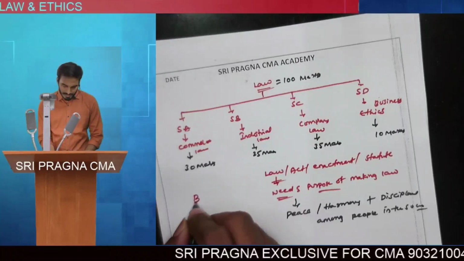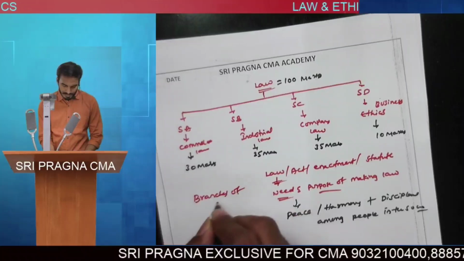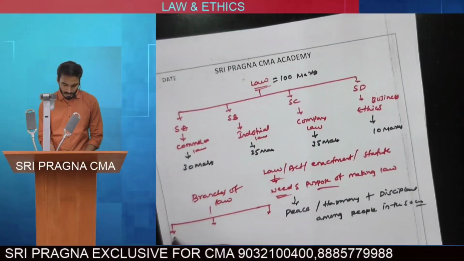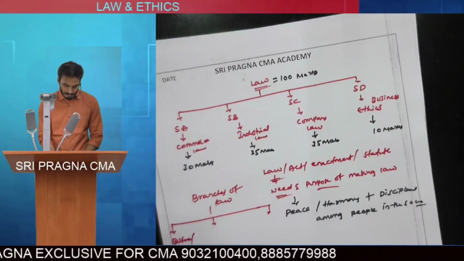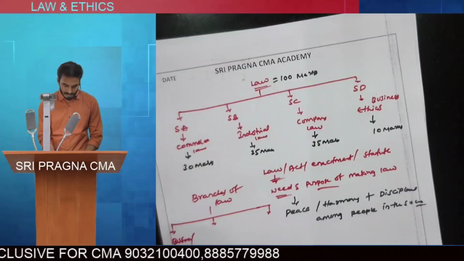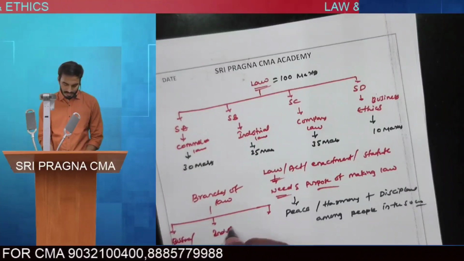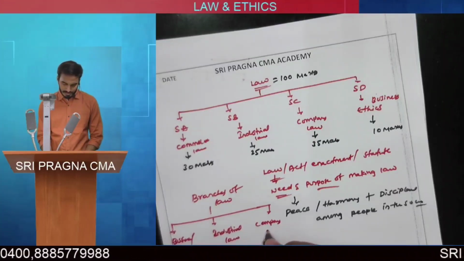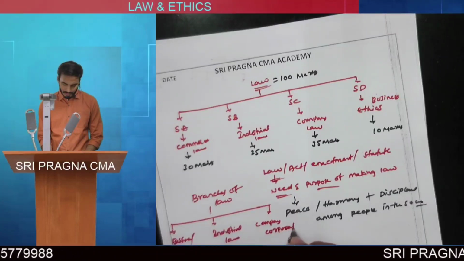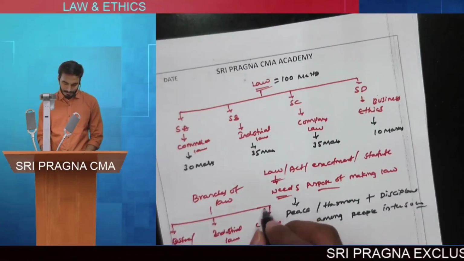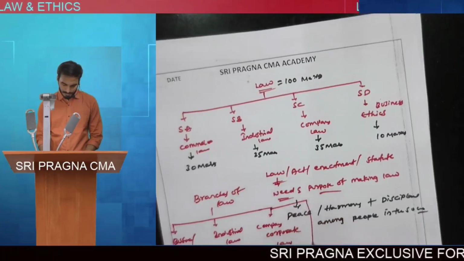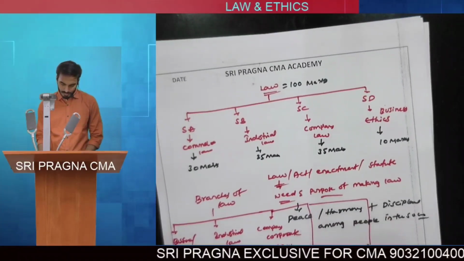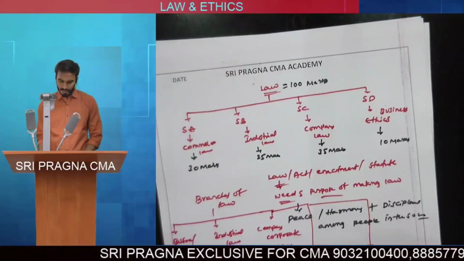We have different branches of law. Let us discuss a few branches of law. We have business laws or commercial laws, and we have industrial laws, another branch of law. We have company law or corporate laws, and criminal laws, civil laws, it goes on, revenue laws.